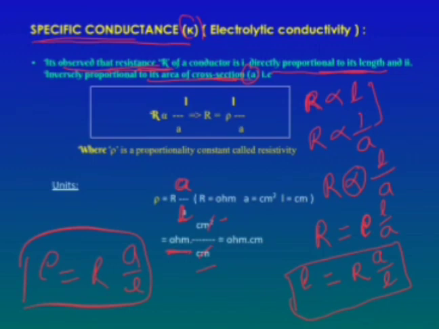So what are the units for the rho, the specific resistance? Rho is equal to ohm into centimeter. This is the unit for the specific resistance. By using this specific resistance, you can easily define the specific conductance. How can you define it? The reciprocal of the resistivity or specific resistance is known as specific conductance.